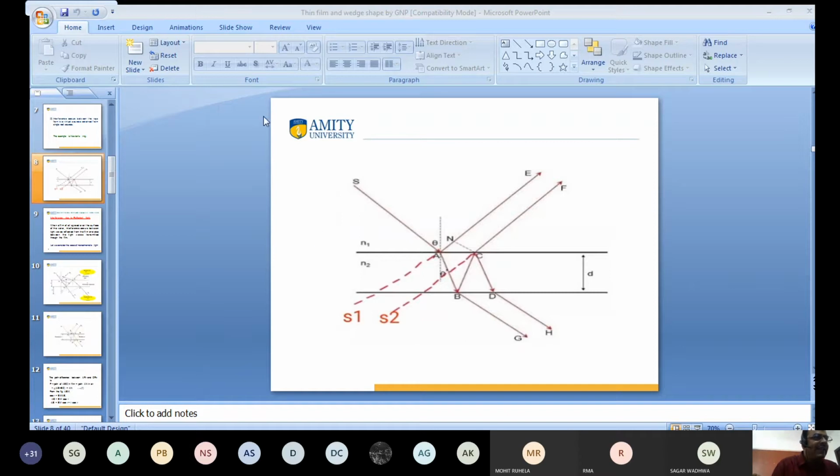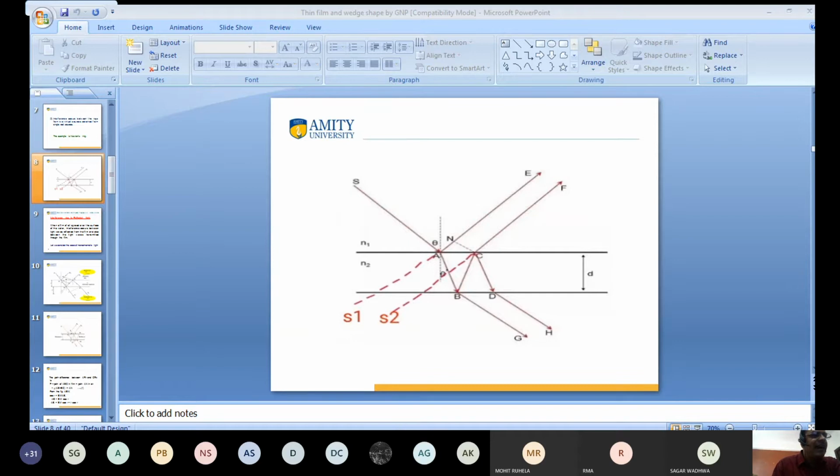Again, this light is incident here. The source of light is here, incident here. Some part of light is reflected, and some part of light is transmitted. Clear? The source of light is incident on the surface at this point A. At point A, some part of light is reflected and some part of light is transmitted. You get this point?